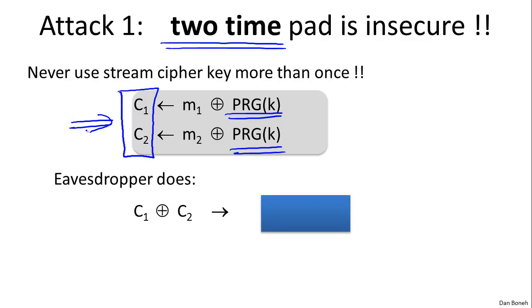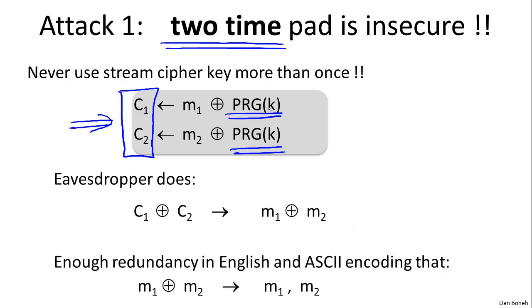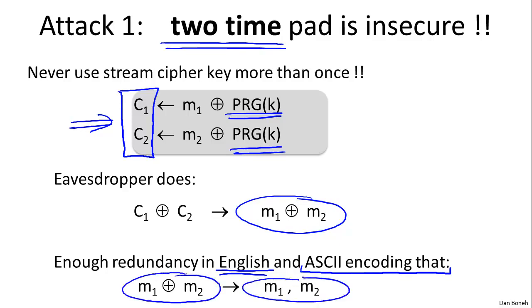I hope everybody sees that once you XOR C1 and C2, the pads cancel out, and what comes out of this is the XOR of the plaintext messages. It turns out that English has enough redundancy such that if I give you the XOR of 2 plaintext messages, you can actually recover those 2 messages completely. More importantly for us, since these messages are encoded using ASCII, ASCII encoding has enough redundancy such that given the XOR of 2 ASCII encoded messages, you can recover the original messages back. So given these XORs, you can recover both messages.